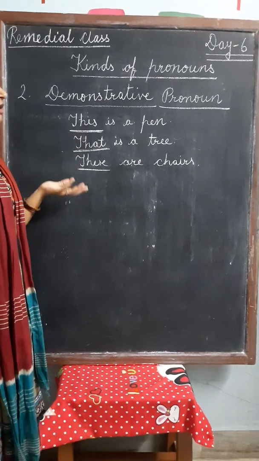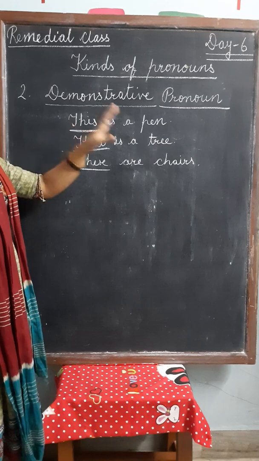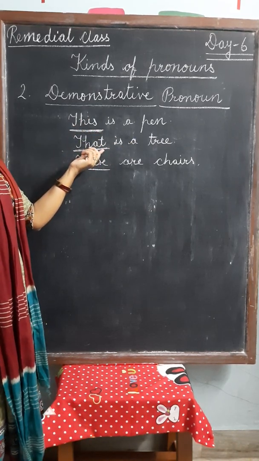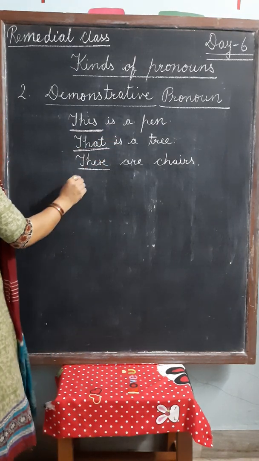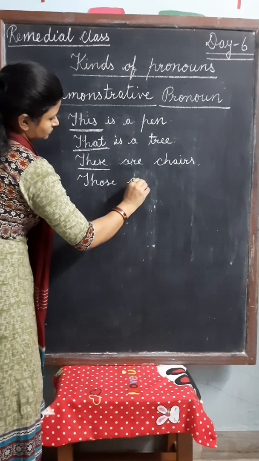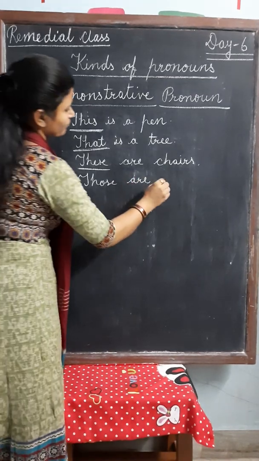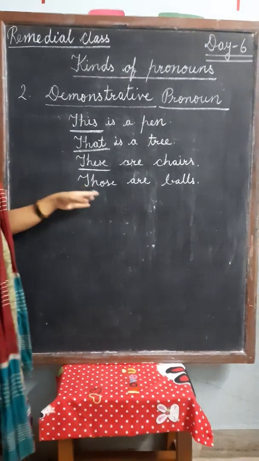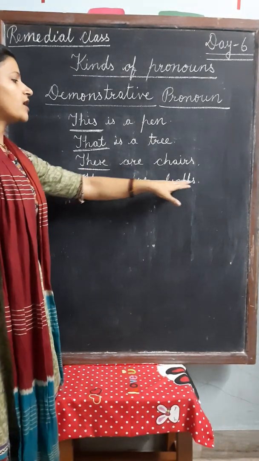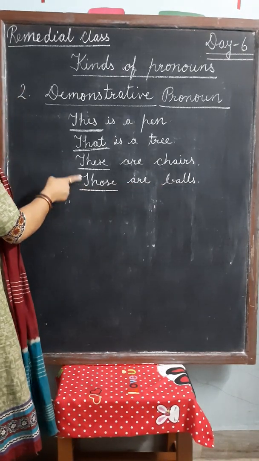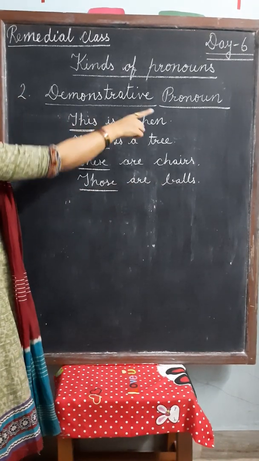When things are near to us, we use this and these. When things are far from us, for singular noun we can use that, and for plural noun we can use those. Those are balls, means balls are very far from us. So these words are called demonstrative pronoun.